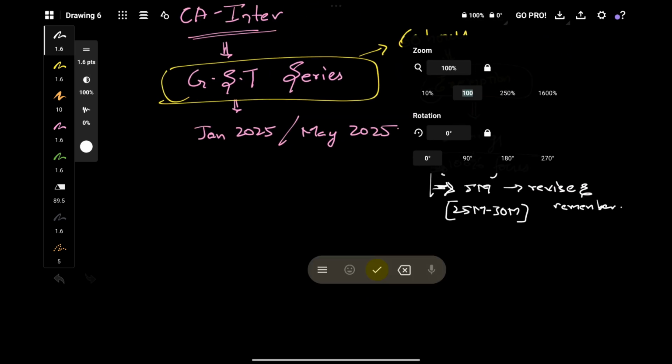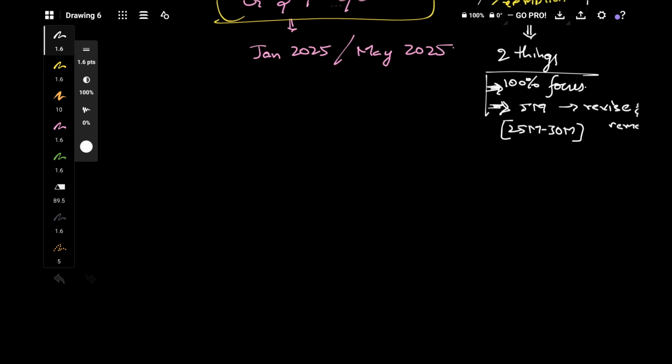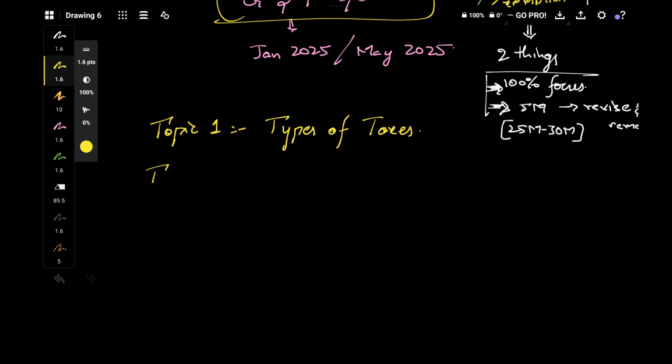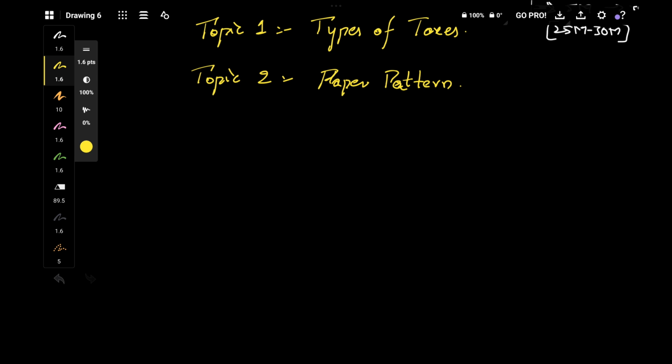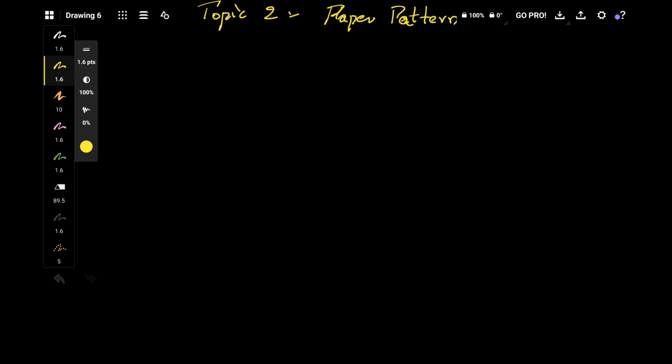So let's dive into the concept now. Today we are going to discuss two topics. Our topic one is, what are the types of taxes in our syllabus? Obviously we have to know that, first things first. And topic two is, what is our paper pattern? We have a question paper in which we have to prove our skill, so obviously we have to know how we are going to get tested in the examination. That's very important too.